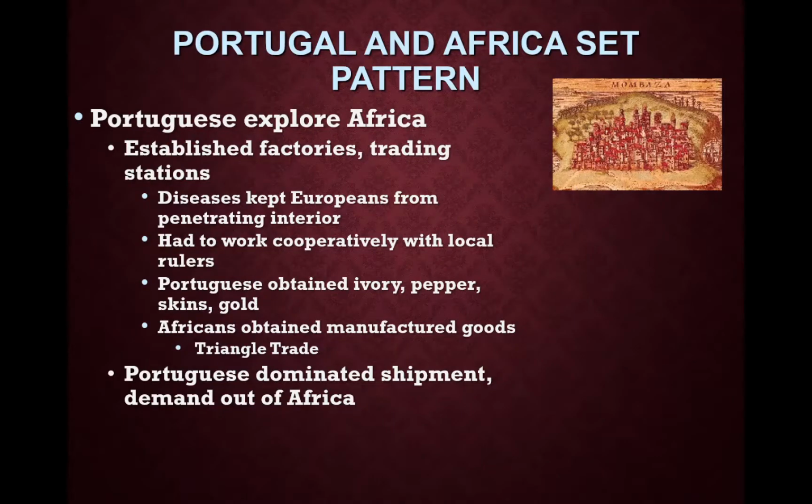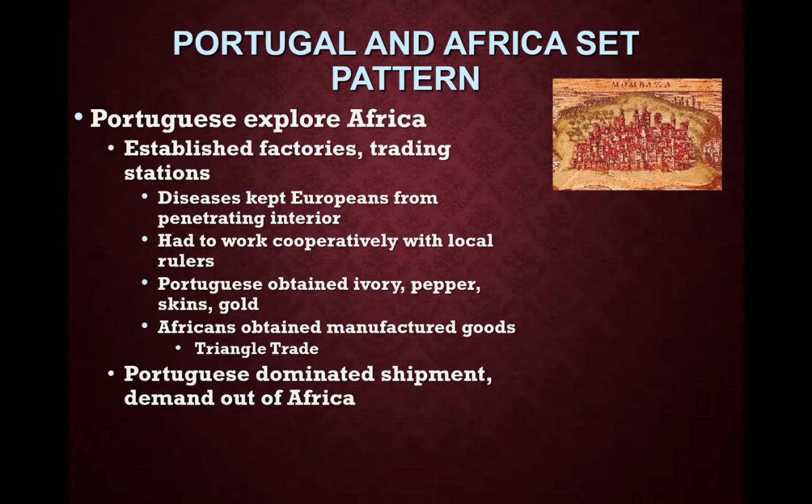So let's talk about the slave trade some more. The Portuguese are going to explore the coastal areas of Africa, West Africa, East Africa, at first Southern Africa. They establish factories and trading stations there. Diseases will keep the Europeans out of the interior of Africa. They cooperate with local rulers. They often give them gold and guns in return for slaves or other goods. The Africans get manufactured goods.